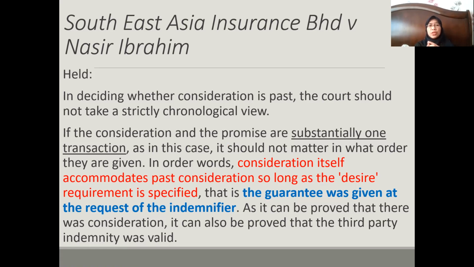In other words, consideration accommodates past consideration, so long as it is at the desire. Again, the desire requirement is specified. Basically, the guarantee was given at the request of the indemnifier, even though it came later. As it can be proved that there was consideration, it can also be proved that the third party indemnity was valid, even though the promise came later.